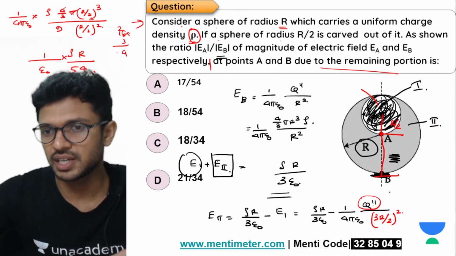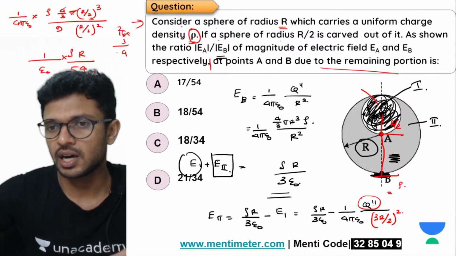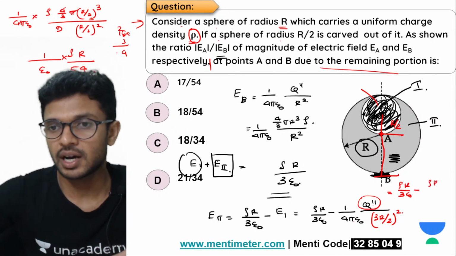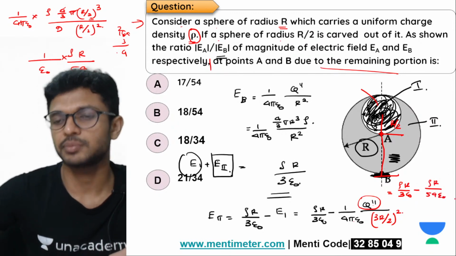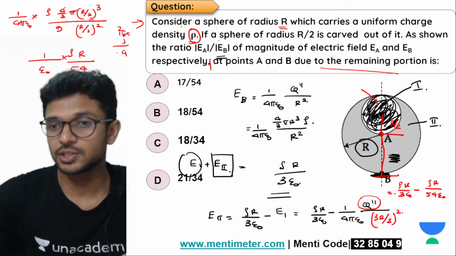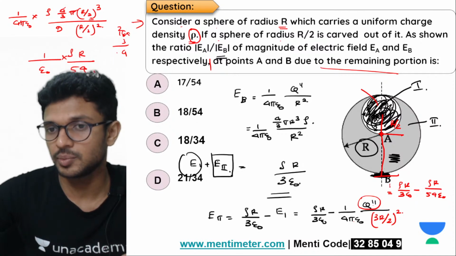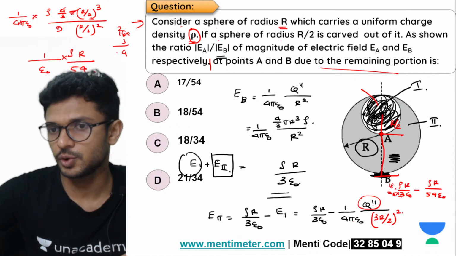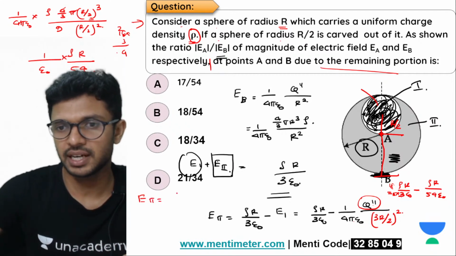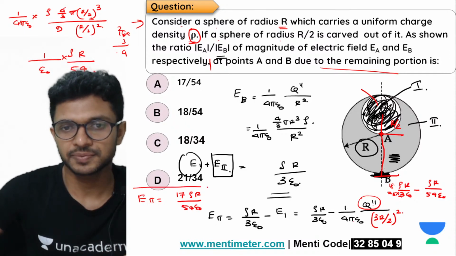Shall we substitute it here and do the calculation? So rho r divided by 3 epsilon 0 minus rho r divided by 54 epsilon 0. I'm going to multiply by 18 here and here so that we can have 54 as the common denominator. 18 times 3 is 54. So 18 minus 1, how much will it be? Final answer for part 2, let me write: 17 rho r divided by 54 epsilon naught.